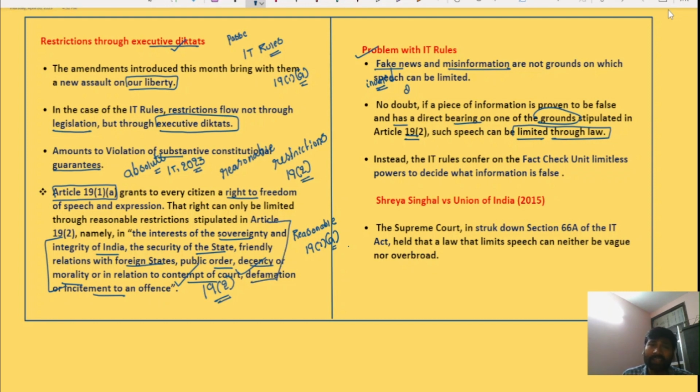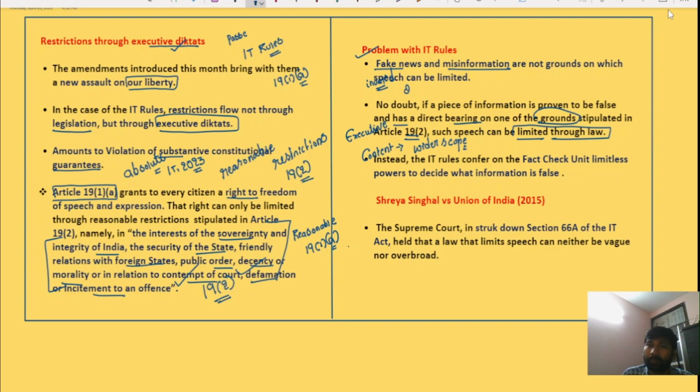However, the center or the executive categorizing content as fake news or misinformation gives a wider scope for the executive to categorize anti-establishment information, content, and dissent also as fake news and misinformation, thereby significantly curtailing the rights and liberties of the people.